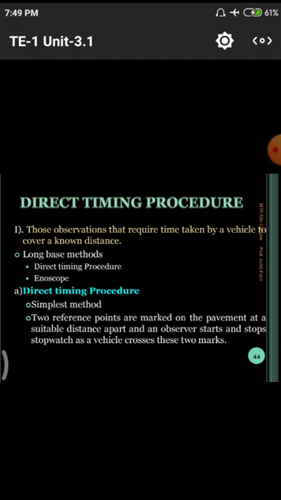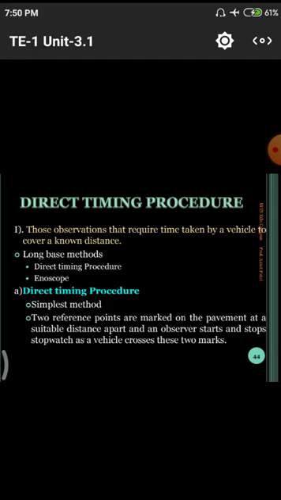All those things are familiar to us because they are traveling with those buses on a daily basis, so they have some amount of data in their mindsets about the time the bus maintains. All those things come under this direct timing procedure. The two reference points are marked on the pavement at a suitable distance apart, and the observer starts and stops the stopwatch as the vehicle crosses the two marks. As I told previously with those examples.